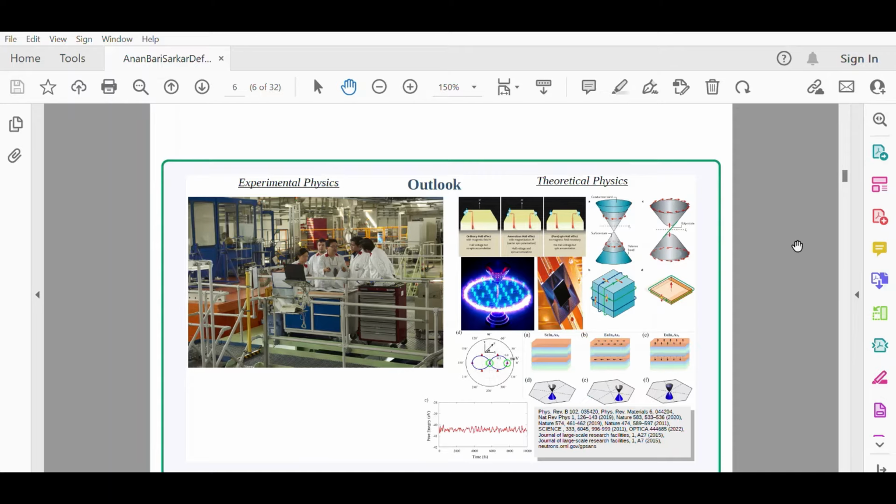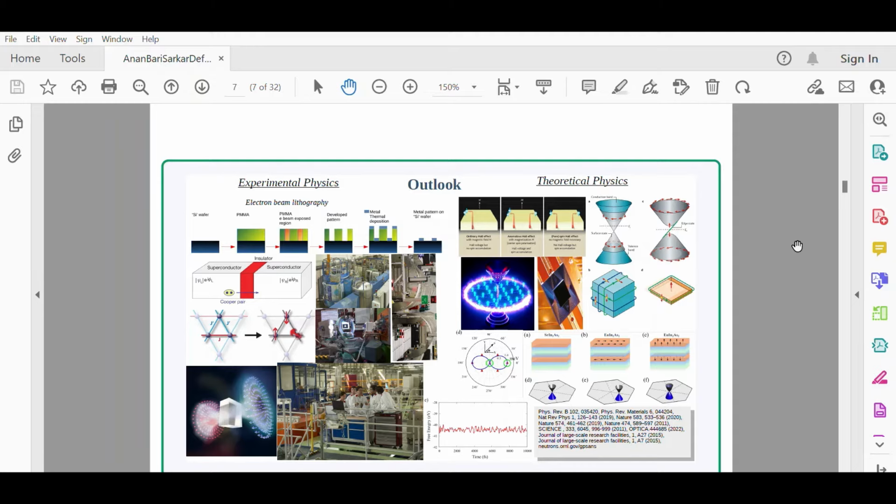So with that, I would like to bring in two of our recent works. One of them is with low dimensional magnetic systems, and another is with magnetic topological systems. I will discuss these in slightly more detail, but I would just like to discuss all those things.